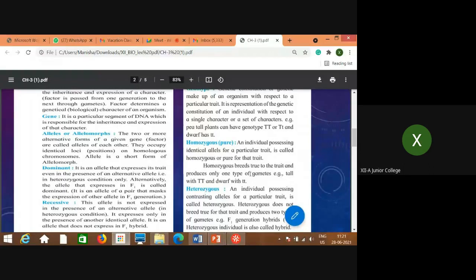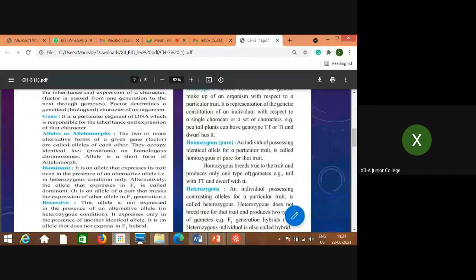That means tallness is expressed. Tallness is the character in height which is expressed, and dwarfness is the character which is not expressed. So which is expressed in this first cross is called the dominant character. And which is not expressed, that means dwarf is not expressed, that is the recessive character. And this first cross is called F1, first filial generation. That means whatever progeny is formed with the crossing over of these selected parents is called the F1 generation, that is, first filial generation.